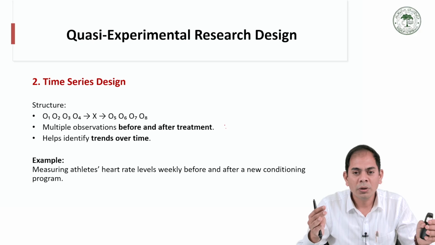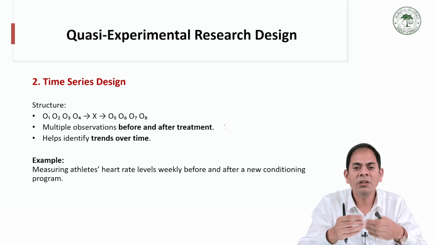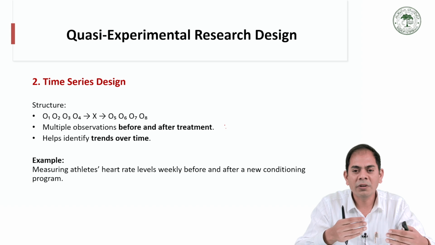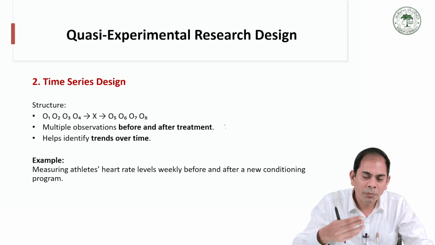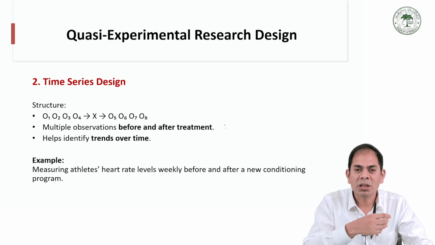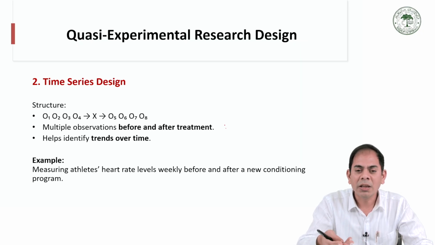Important things: this type of research study shows treatment clarity, that is, the effect of treatment. If you want to find out the clear effect of treatment, then we go for the time series design analysis. By comparing the pattern before and after, the researcher can understand whether the treatment had an effect or not. This process is useful in real life situations, just like education, sports, psychology, health, medical sciences. We already gave the example of blood pressure.